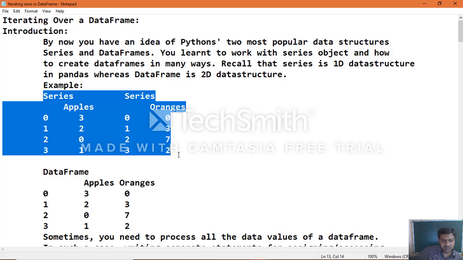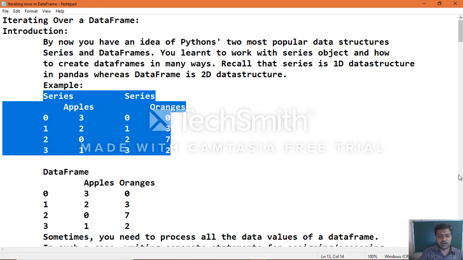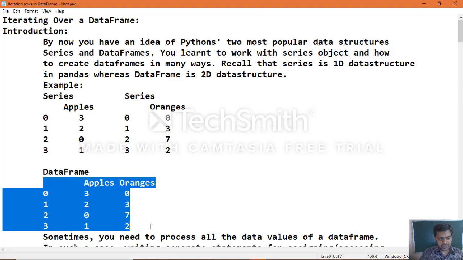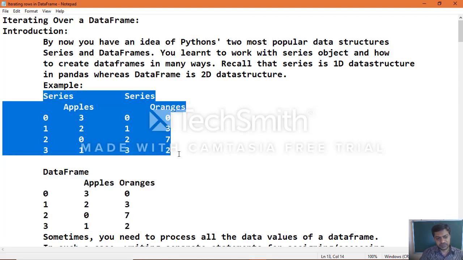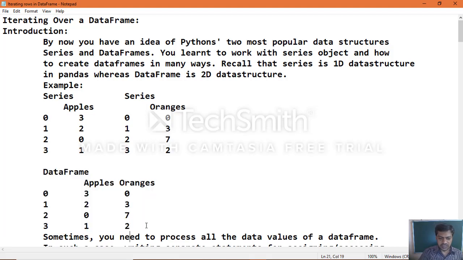Two individual 1D series objects can be written into one 2D data frame object. Here we replaced the series objects, apples and oranges, with a data frame object. Now this became a 2D data structure, whereas before we had two different 1D arrays. That's why 2D is nothing but a collection of one-dimensional arrays.